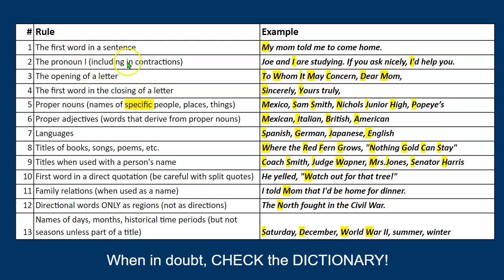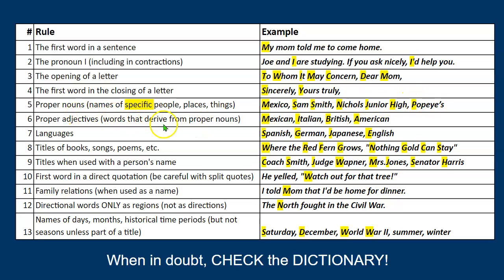The pronoun I, including in contractions, is always going to be capitalized. So it says Joe and I are studying. If you ask nicely, I'd help you. I'd is a contraction for I would. This is one that kids often can get right on a multiple choice, but not when you're writing for yourself. So please always remember, if you have a lowercase I, it's never going to be by itself. The opening of a letter that you would write, the first word and the closing of a letter you would write. Proper nouns, names of specific people, places, and things, like Mexico, Sam Smith, Nichols Junior High, Popeyes.